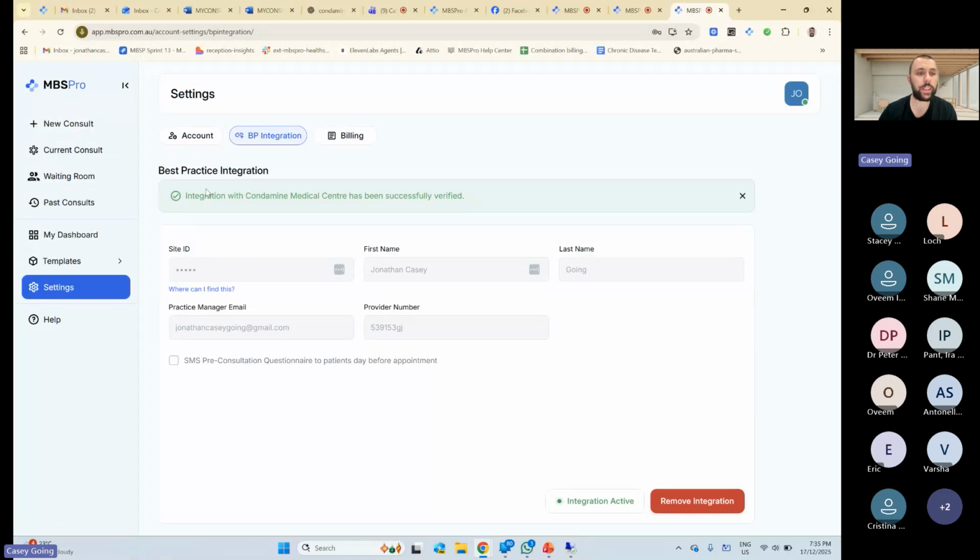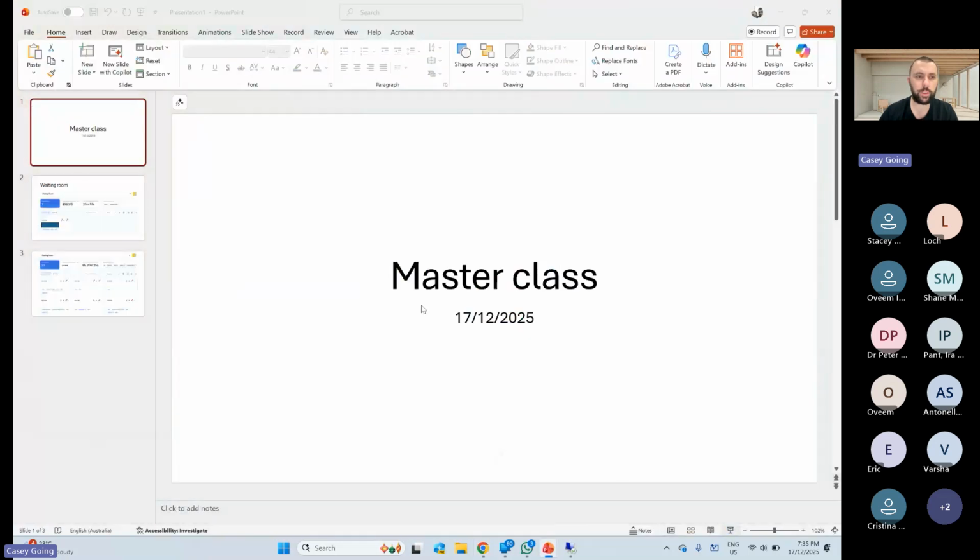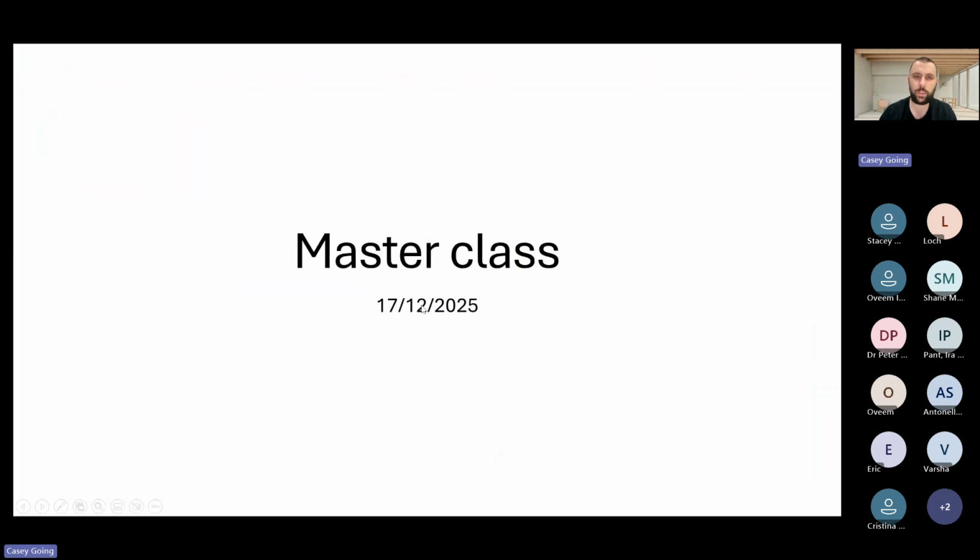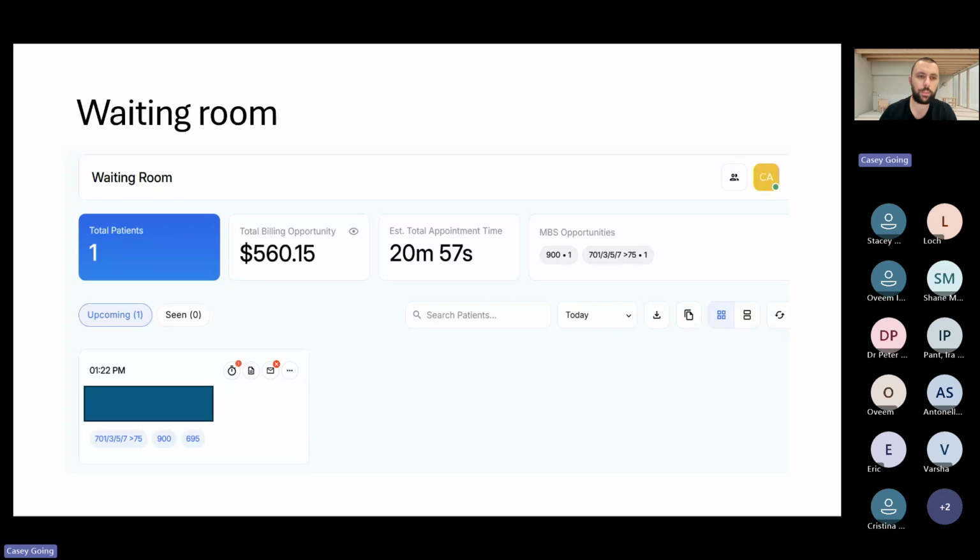There's a few cool things that it shows. So waiting room, which I'll show you in a second, and dashboards. Dashboards has a lot of analytics and things like that. Now we're making a few slight changes to the waiting room. Nothing major, but just giving you a better idea of total billing opportunities and estimated time based on previous appointment times with those specific patients. So your waiting room won't look like this just yet, hopefully in the next about a week.